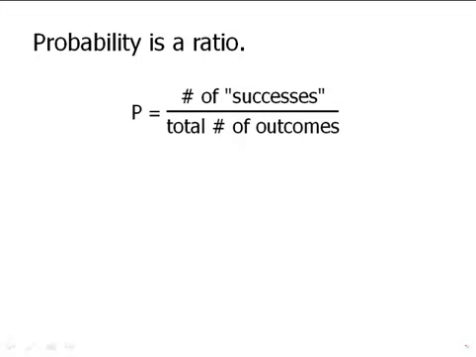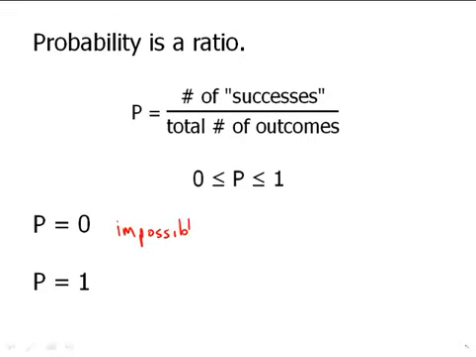Now notice that probability has to be between 0 and 1. It could be 0 or 1 or somewhere in between, but it can't be outside of that range. And in particular, if the probability is 0, that means the number of successes is 0. No matter how many times you try, you're going to get 0 successes. So in other words, this means that success is impossible. That's what a probability of 0 means, that something is impossible.